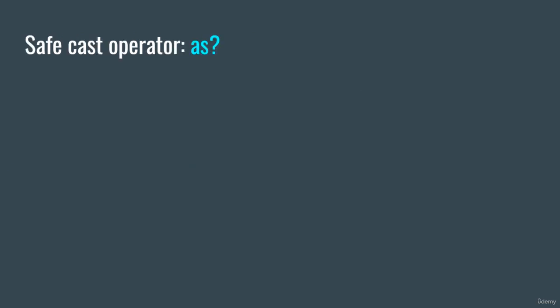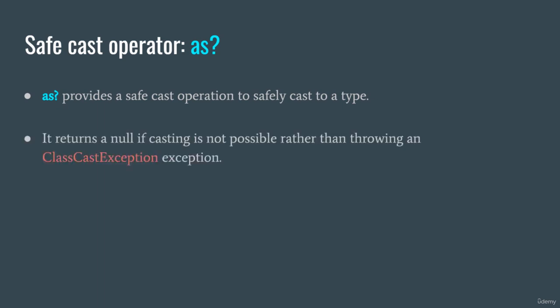There is an operator, however, which makes our life even easier. There is something called the safe cast operator. The as question mark, so the safe cast operator, provides a safe cast operation to safely cast to a type. It returns null if casting is not possible, rather than throwing a class cast exception. Okay, so this is very good because then our program will not crash. If it doesn't work, it will just return null.